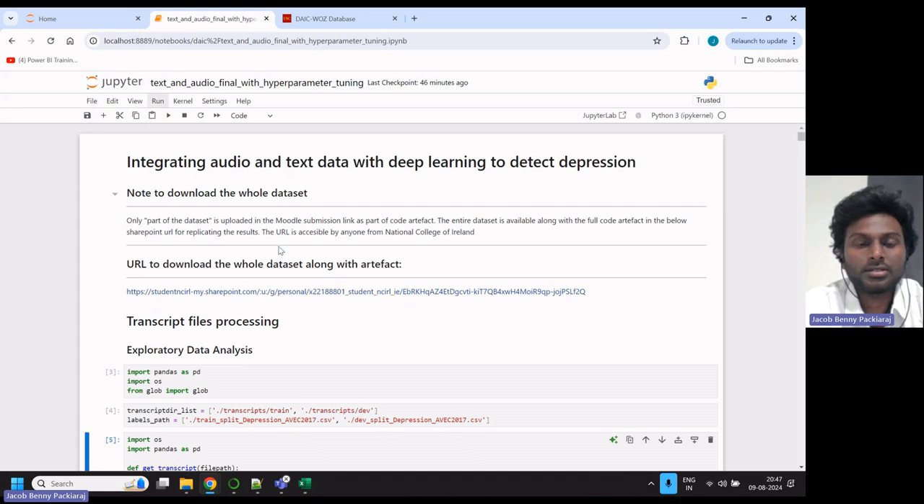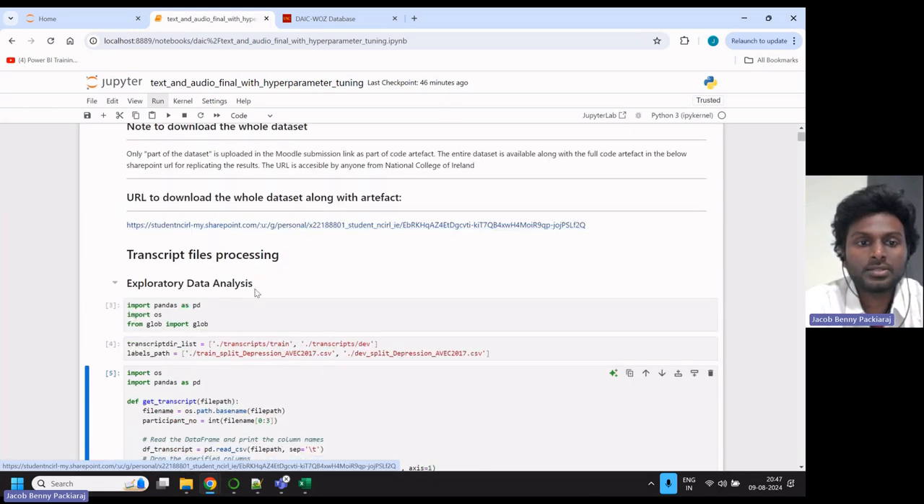For this particular research project, I have used the dataset, which is quite large, so I couldn't upload it to the Moodle page. So I have given a SharePoint link here to download the dataset. I have processed the transcript and the audio file and used them in deep learning to provide the classification. This particular part of the code explains how the transcript file is processed for the classification.